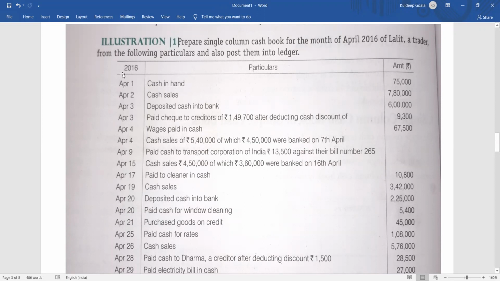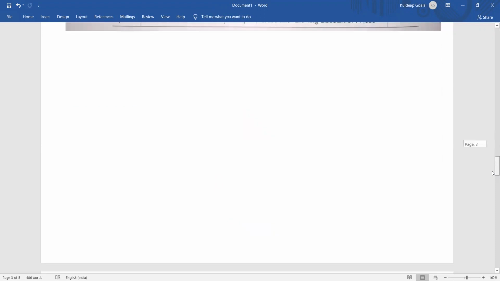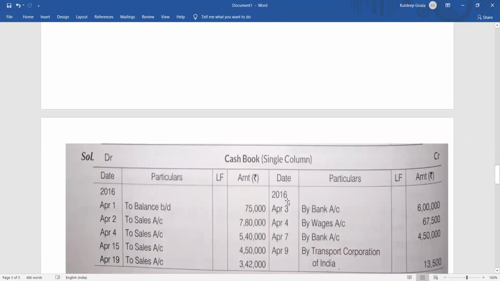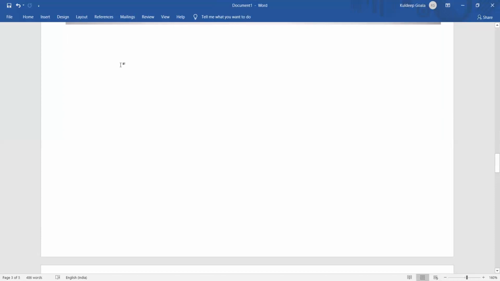Starting with the year 2016 and the month of April 1, first of all we'll prepare the single column cash book. First of all, we'll prepare the format of the single column cash book. There should be a voucher column, which is missing here. Again I'm repeating, please remember that the voucher column should be there.